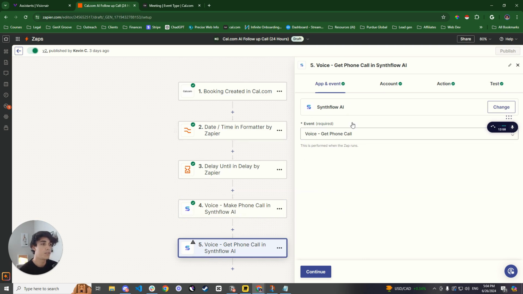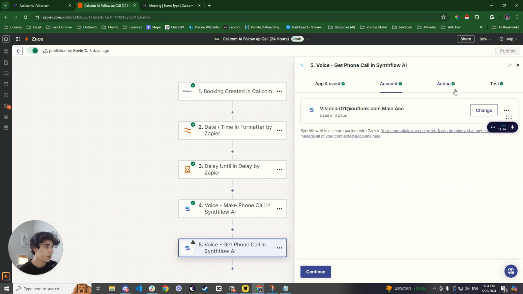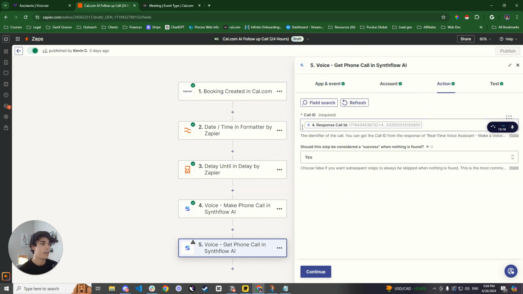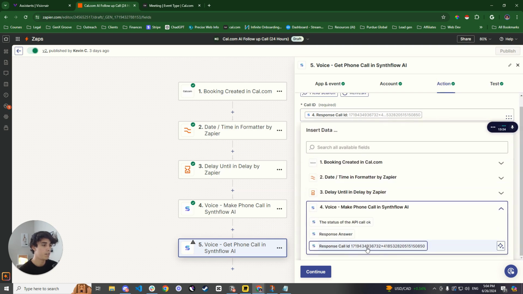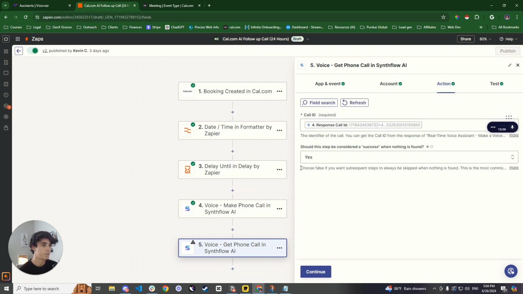So for the 5th step, you're going to want to select Synthflow again as an action. You're going to want to do Voice, Get Phone Call. Now this basically receives the phone call and gathers all the information made from that call. Now how do we do that? You're going to go to your account, you're going to connect it again, and then you're going to want to go and select call ID. And within your call ID, how do you find this? You're going to want to go to the 4th step, and then it's right here. You're just going to select that.